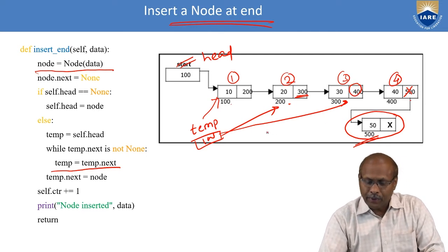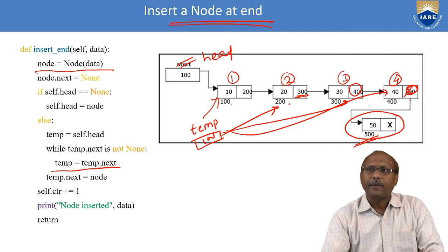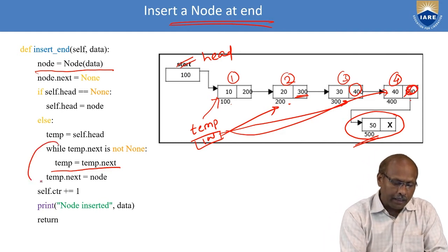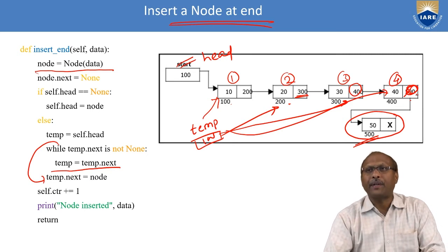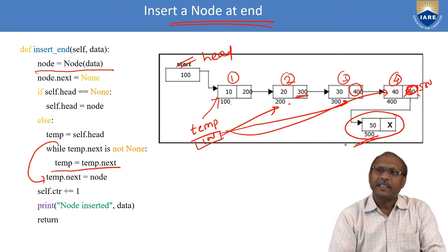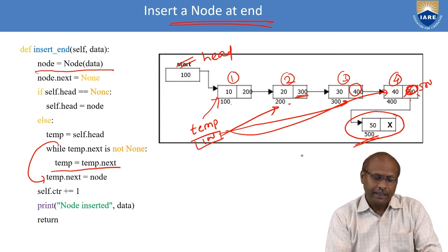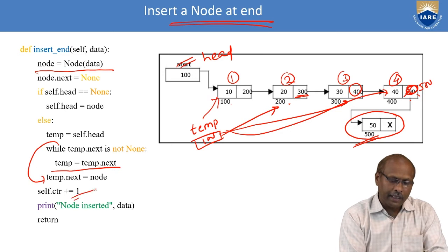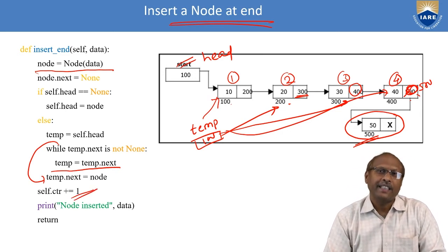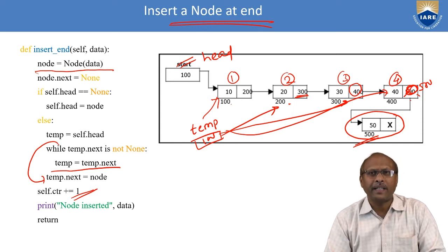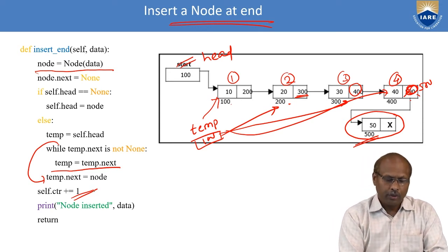When you reach the fourth node, what will happen? This part is none. When it is none, the loop will terminate. After terminating, temp dot next equal to the new node, that is 500. 500 will be attached, so this node will be attached to the end. And my counter is incremented. Why am I incrementing the counter? Because to know how many nodes are there in the linked list, for that sake we are maintaining a counter. So in this way, the node is inserted at the end.